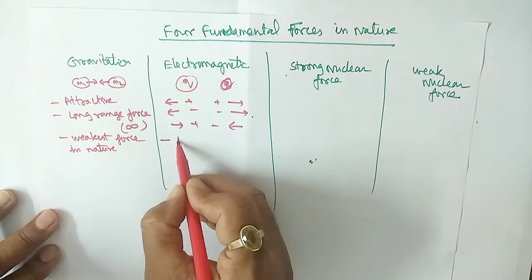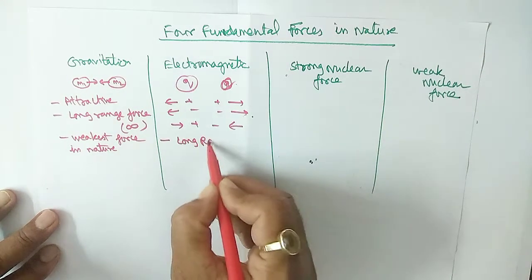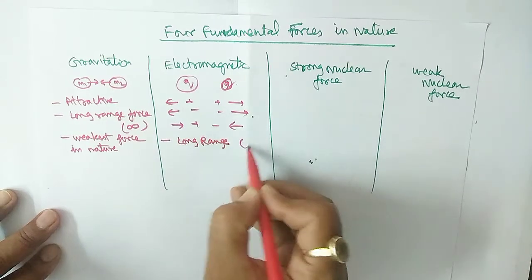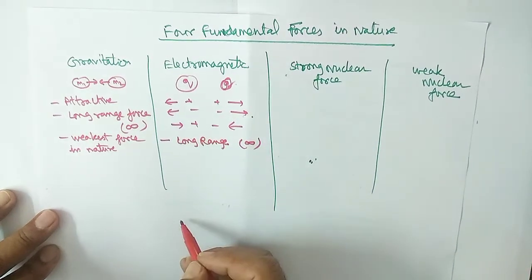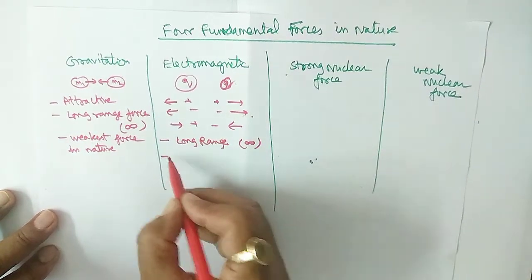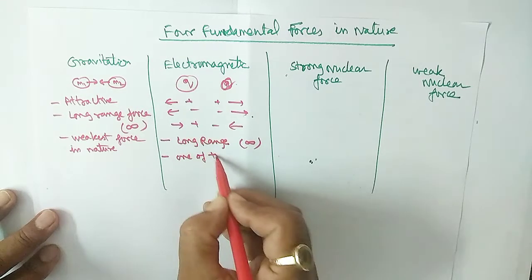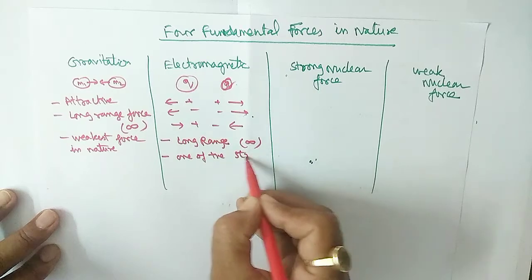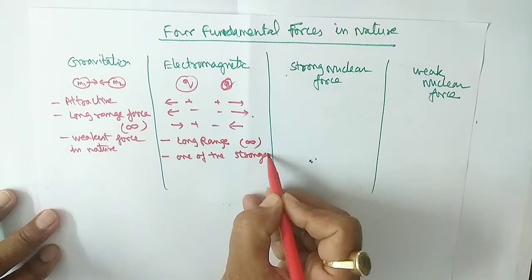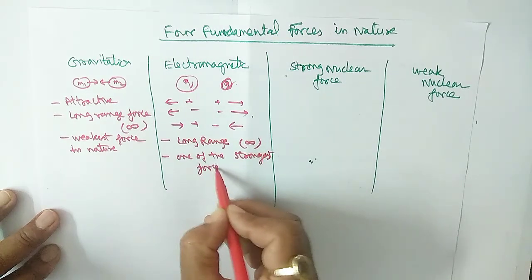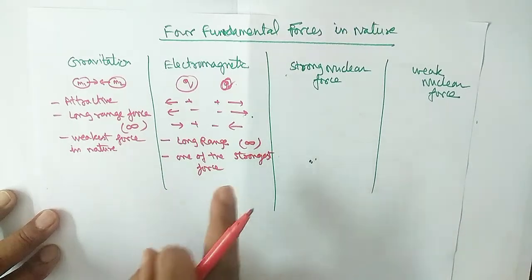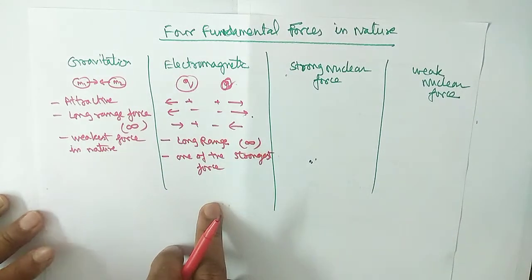Remember, it is again a long range force, that is, infinity you can say. And it is one of the strongest forces. Clear? Not the strongest, but one of the strongest.